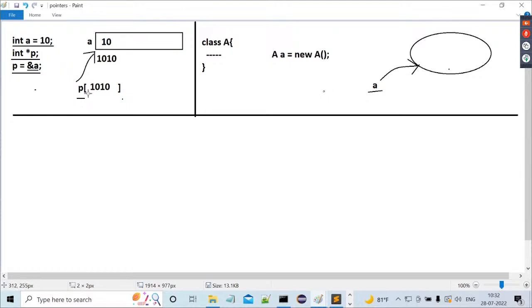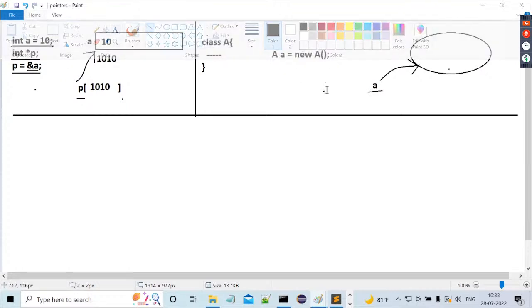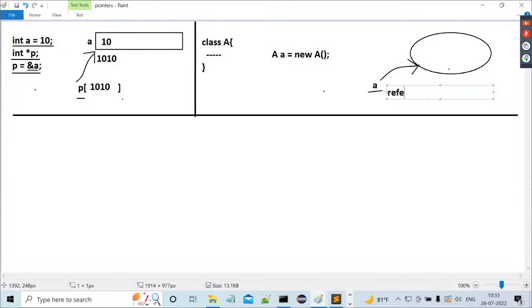In C and C++, a variable is referring to a block of memory. So that variable is called what? Pointer variable. Similarly, in Java, when we create an object for a particular class, there also a block of memory will be created. That block of memory is referred to by a variable. So how can we say it is not a pointer variable? Then how can you say pointers do not exist in Java? Of course, I'm telling you, in Java, this variable is called a reference variable. This variable is called what now?